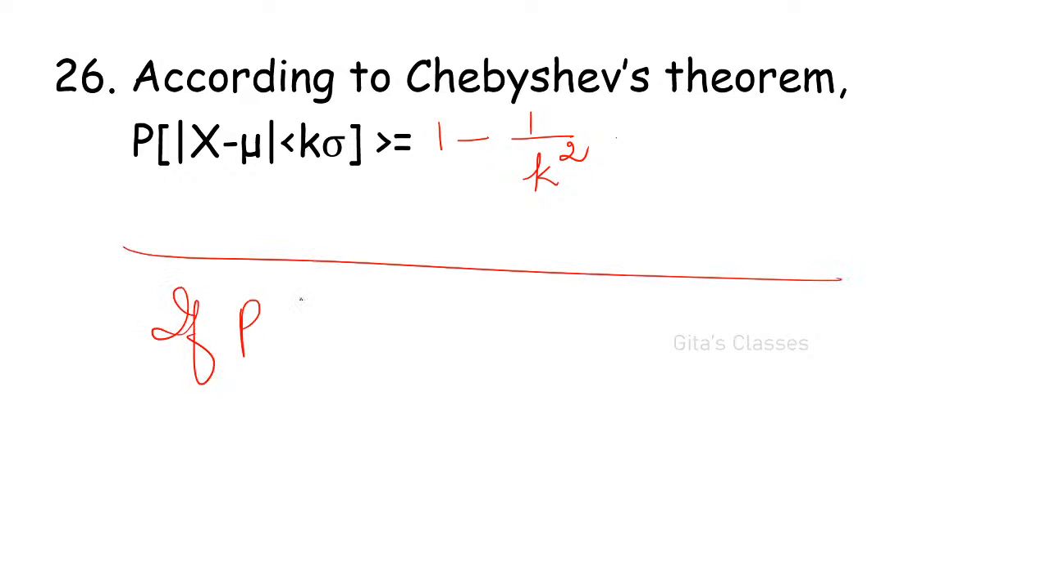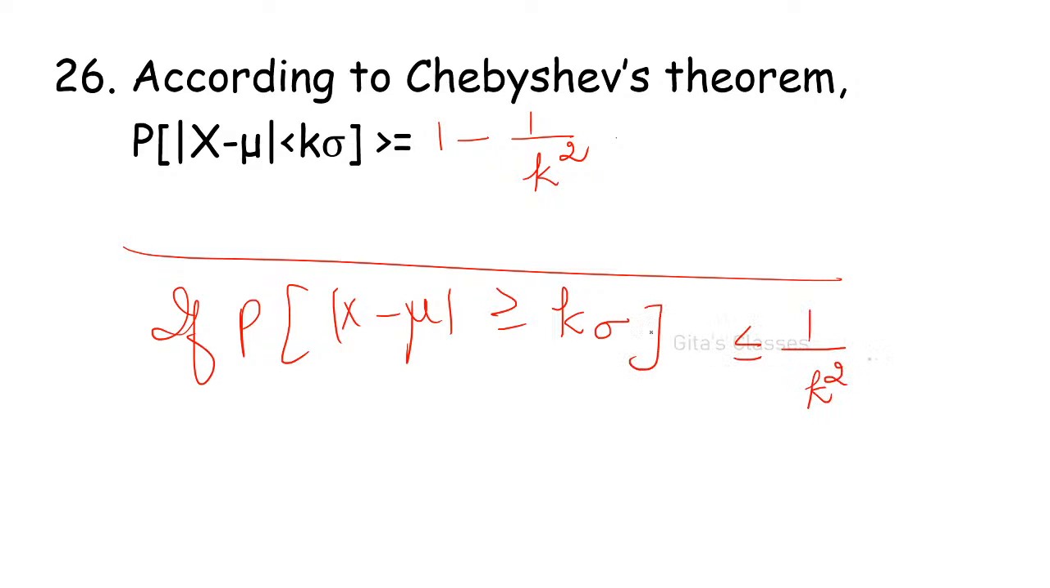The other way of mentioning this is |x minus mu| greater than or equal to k sigma, means probability less than or equal to 1 by k squared. Okay, this is the other way of representing the same. Very good Dinesh, excellent. You remember this, very nice.